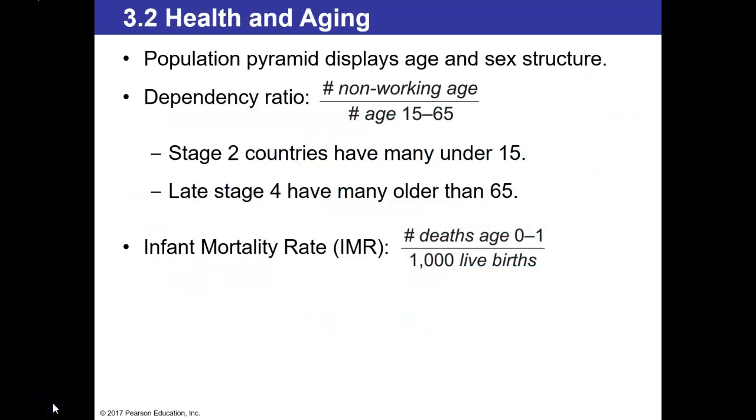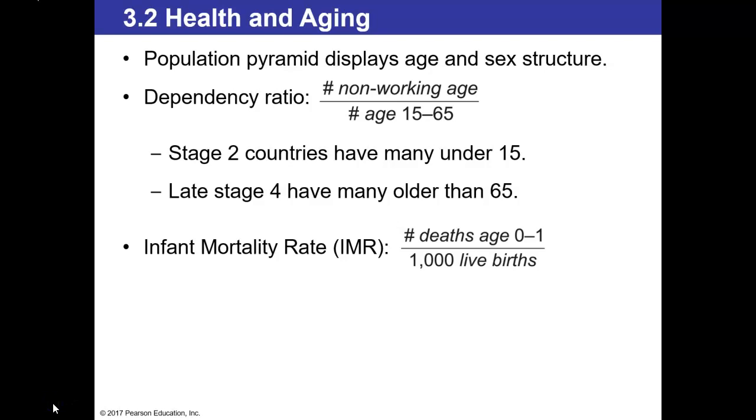Population pyramids display age and sex structures. This helps us gain a better understanding of the demographic transition. Looking at these structures, we may have a better understanding of the dependency ratio. In order to calculate the dependency ratio, we look at the number of non-working age people over the number of people who can work. Individuals that are considered working age are between the ages of 15 and 65. Non-working age people are either younger than 15 or older than 65.